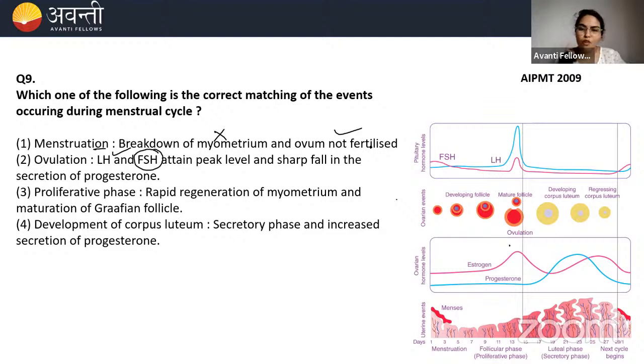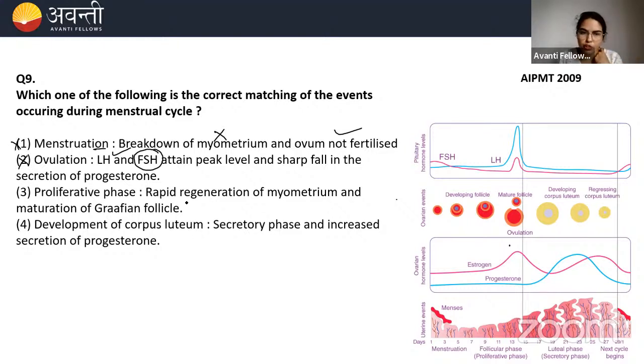Okay. So at the time of ovulation, progesterone is not in the picture. Progesterone will be secreted after ovulation when there is a corpus luteum. When the ovum comes out of the follicle, that follicle will become the corpus luteum. This corpus luteum will secrete the progesterone. So there is no concept of a sudden fall or sudden rise. So here option 2 is also a wrong option, and 1 is also wrong.